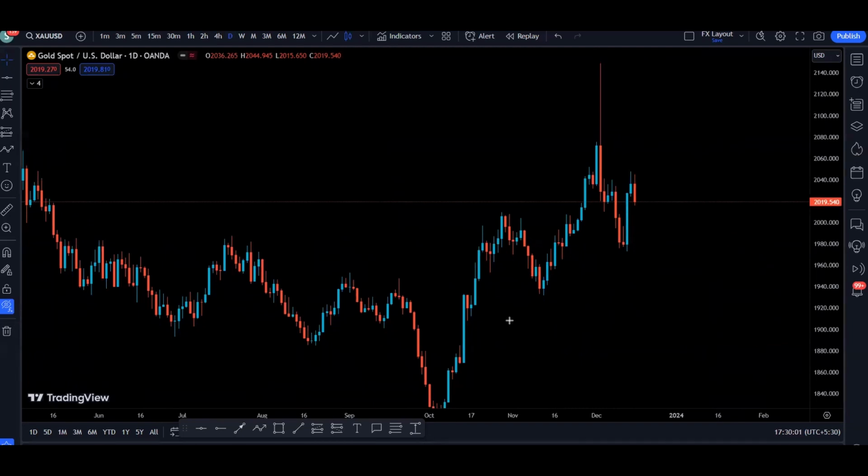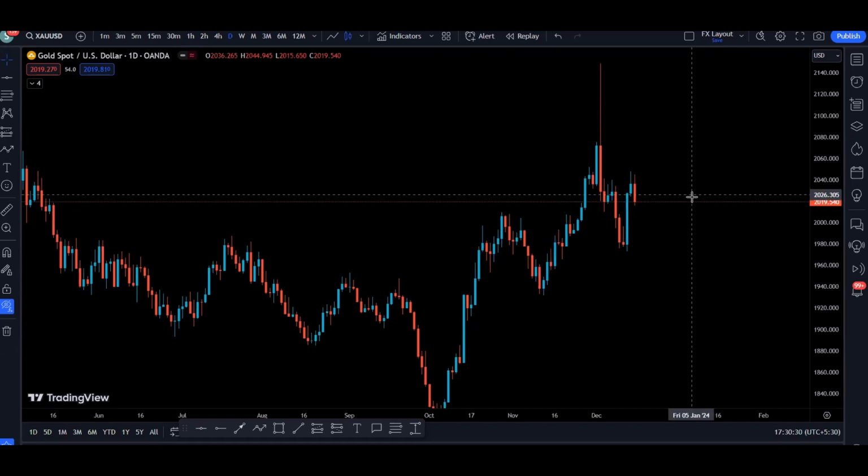As we can see right here, we created a high, price came down, found support, basically created a higher low, then we broke the previous high, created a higher high, and then the price came down. The price can still come down, and we can find a higher low anywhere above the previous low. So we anticipate a higher low and continuation of this move to the upside to retest the previous high created by the price, right?